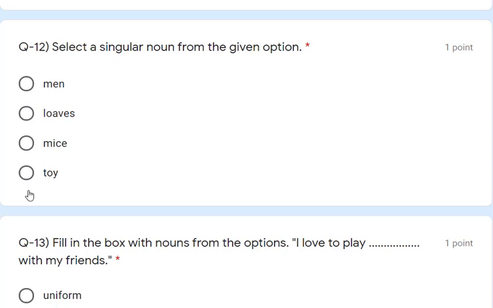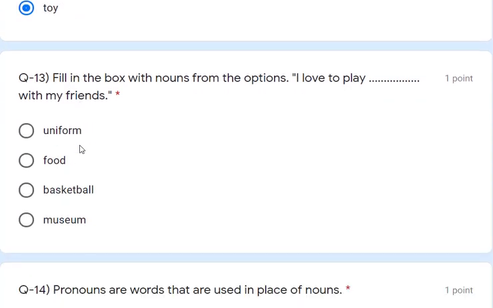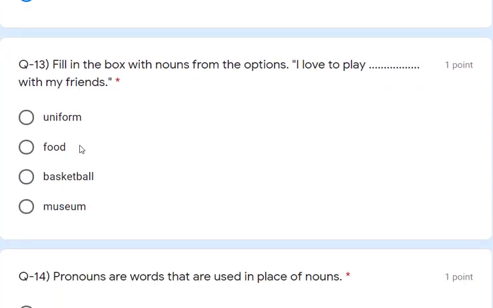That is the toy. Toy is the singular noun. Apart from that, all are plural nouns. Question number 13. Fill in the blank with a noun from the options. I love to play blank space with my friends. So here, what can you play?